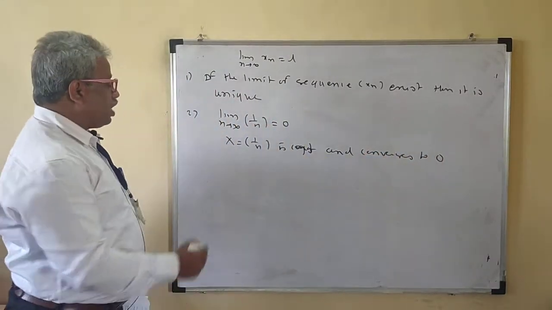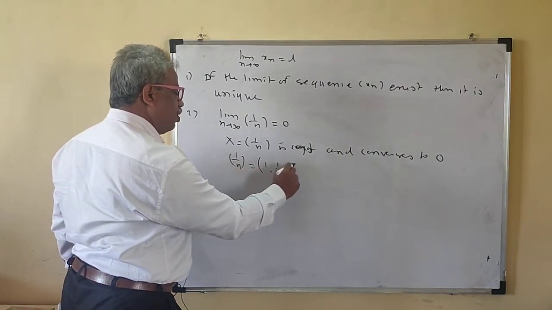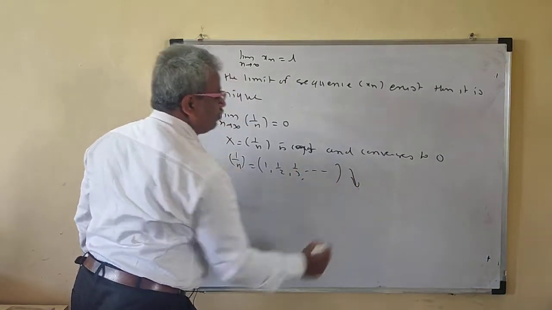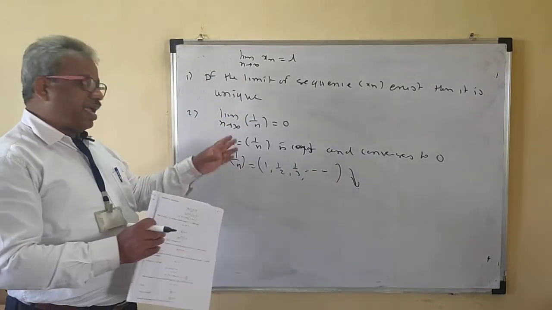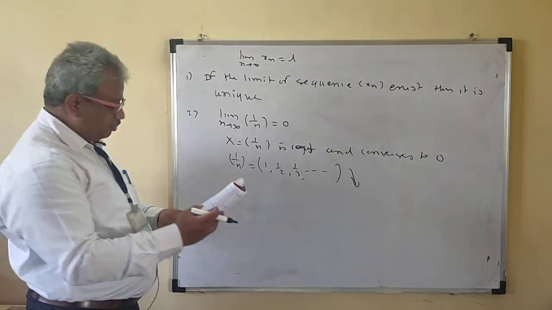Note that the sequence 1 by n is 1, 1 half, 1 by 3, and so on. That means this decreases, so 1 by n is a decreasing sequence.